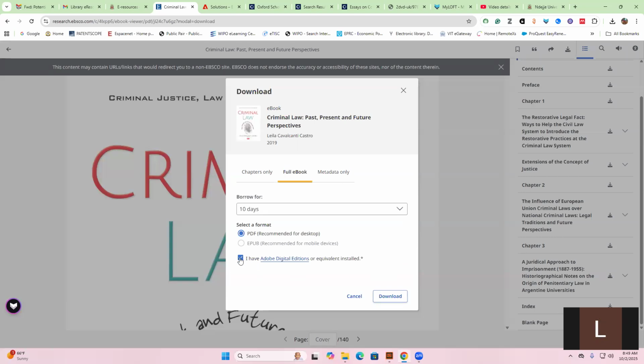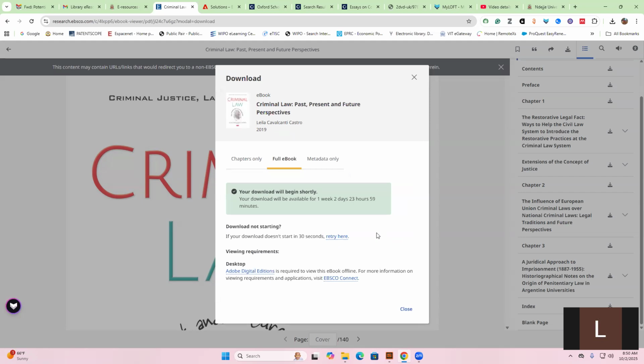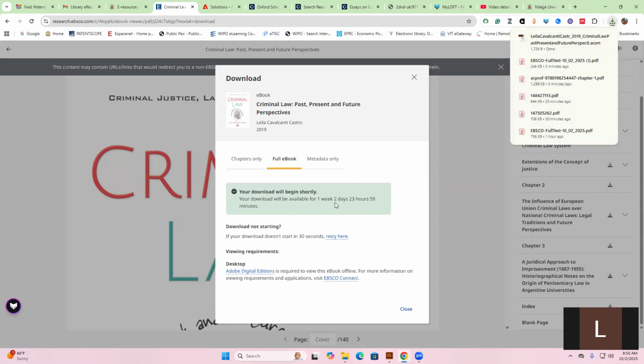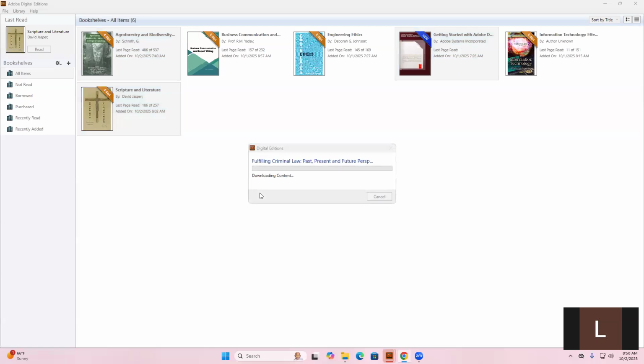Now, if you don't have it, if the box is not ticked and you don't have it, definitely the download button will, by default, not be working, not active. So the moment I click on it, it's active. Now being positioned to click on download, they indicate there that I'm going to access this book for 1 week and 2 days and 23 hours, 59 minutes. Already they've started counting. So the moment I click on the icon for download, it is downloading the book.